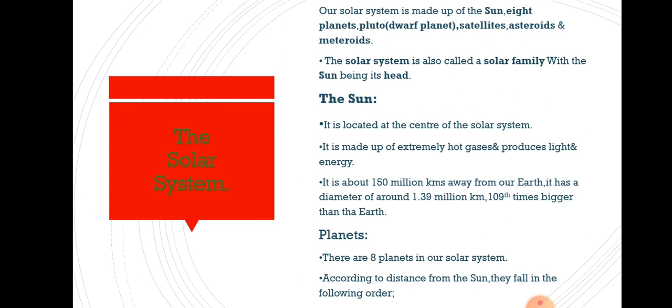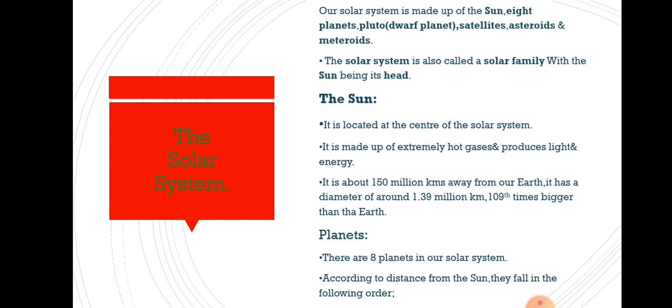Our solar system is made up of the sun. The head of our solar system, the star of our solar system, is considered the sun, the brightest, the biggest star. And along with the sun, there are 8 planets altogether. Again, Pluto is not a planet, it is a dwarf planet.